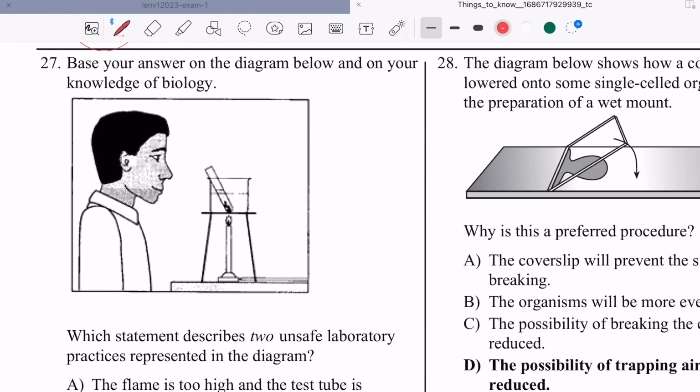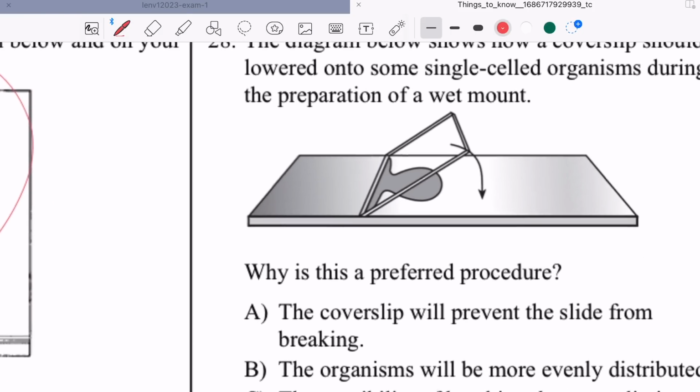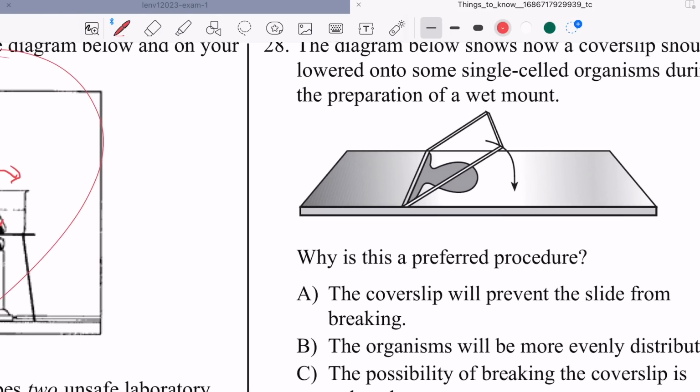Lab safety. I haven't seen a question like this in a long time, but you are responsible to know lab safety. Look at this bozo over here. This bozo doesn't have goggles on. Also, this beaker should be pointed away from his face. Okay. Here we have a slide.